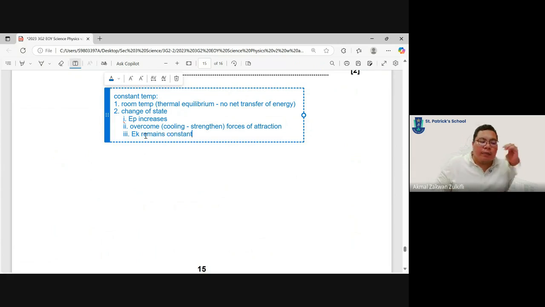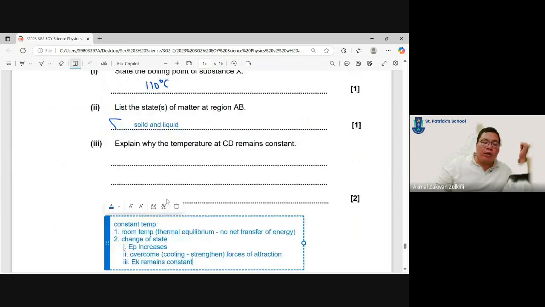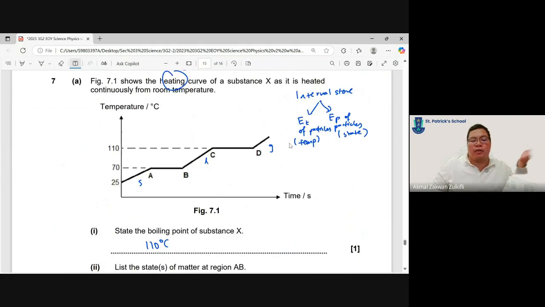Okay, so this is something that's very important. Always remember, I need to talk about EP increasing, because you know that it's a change of state, right? We know it's a change of state. So I need to say that EP is still increasing. EP is changing. EP is increasing because of a change of state. Why? Because they're overcoming forces of attraction to go further apart.